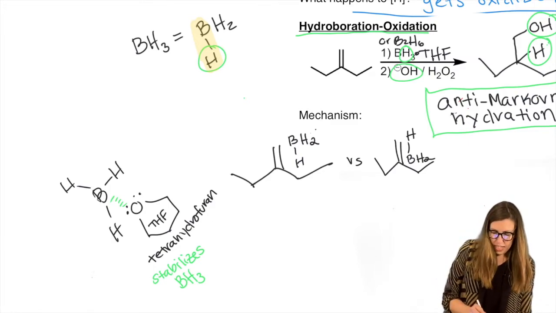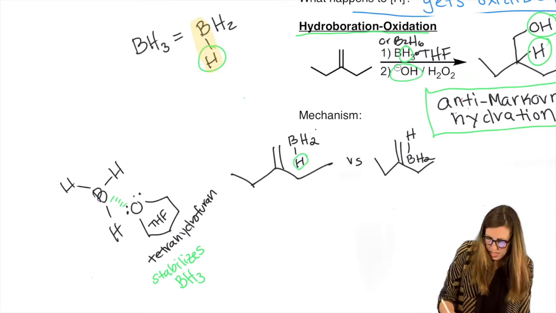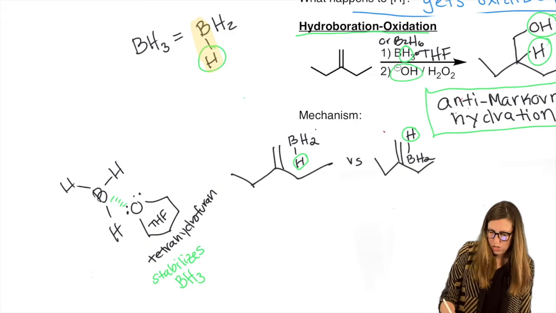Well, knowing that the green H is the one that gets added, it makes sense that it's going to be closer to this carbon because that's the carbon that gets it, right? So this is the right alignment. Don't do that in your mechanism.